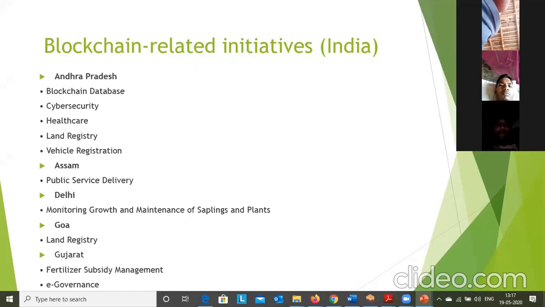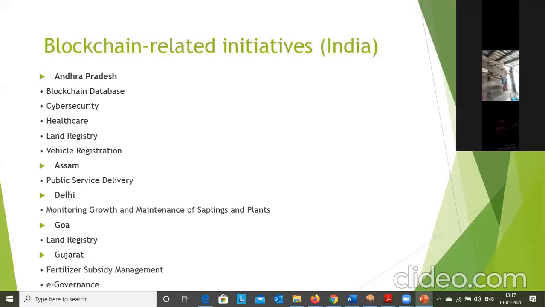Now we can see the slide. Why is blockchain technology so popular? The government of India and governments across the world have already initiated many projects using blockchain. For example, in Andhra Pradesh, blockchain projects have already been initiated by the government: blockchain database, cyber security applications, healthcare applications, land registry, vehicle registration.